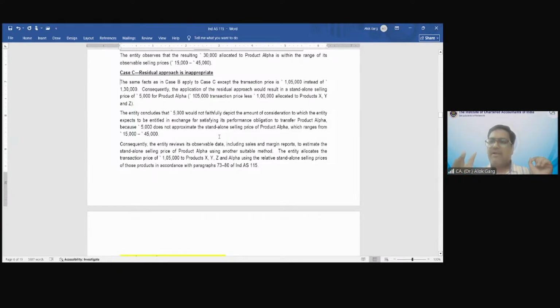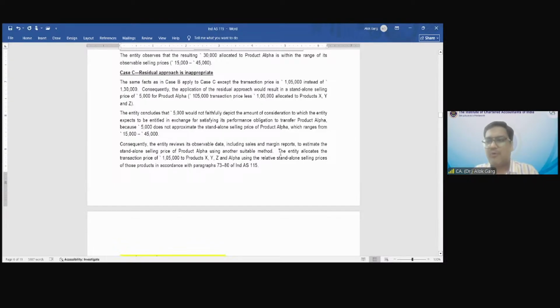In the exam, you simply write that the standalone selling price of 5,000 is not reflecting a true and fair view in lieu of transfer of the performance obligation of product alpha or selling the product alpha. This 5,000 doesn't look appropriate. Right, because the range is 15,000 to 45,000. It means to every customer, it has been sold for 15,000 minimum and 45,000 maximum. So consequently, the entity reviews its observable data, including sales and margin reports, to estimate the standalone selling price of product alpha using another suitable method.